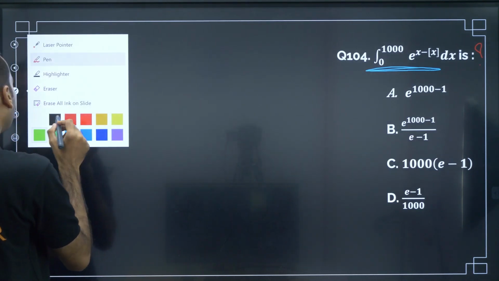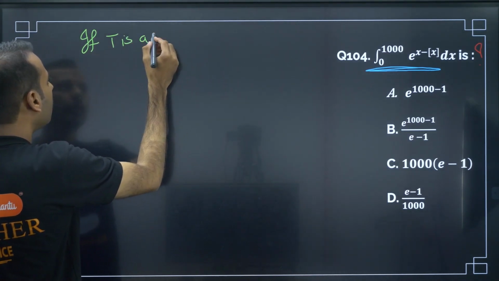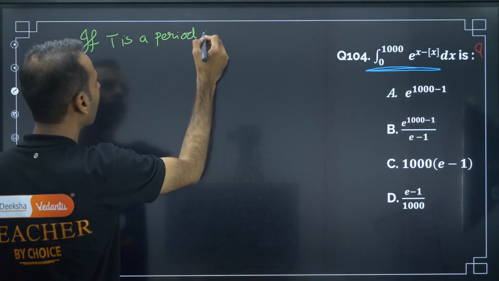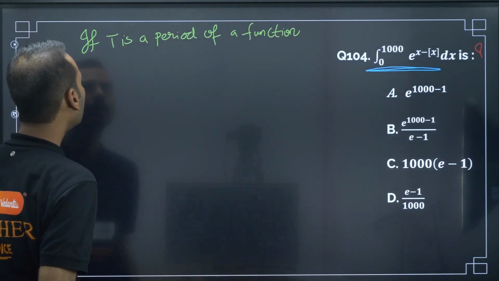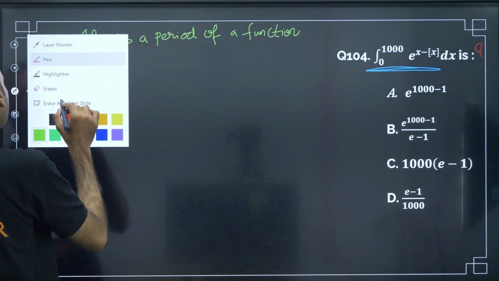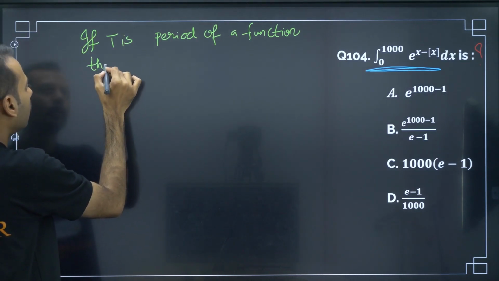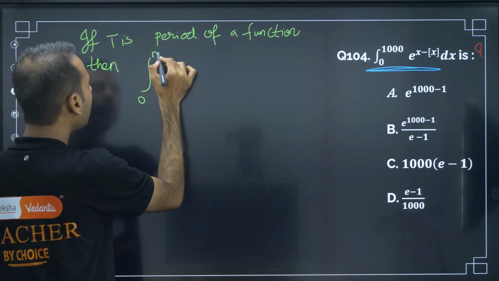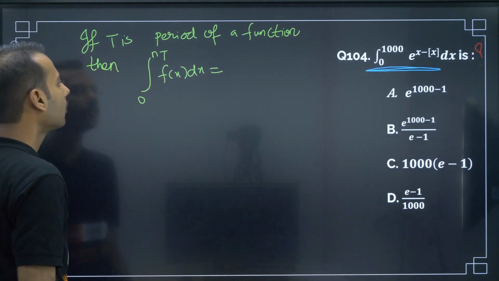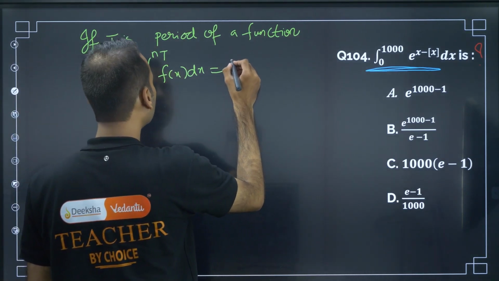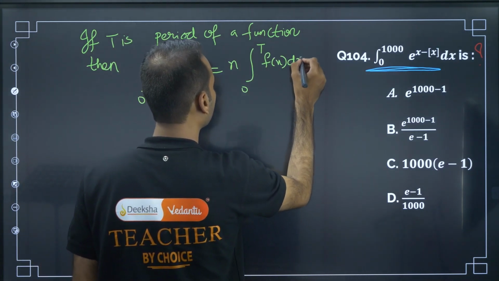That synopsis point, first let me write that synopsis point. If T is a period of a function, then the integral from 0 to nT of f of x dx is equal to n times the integral from 0 to T of f of x dx.